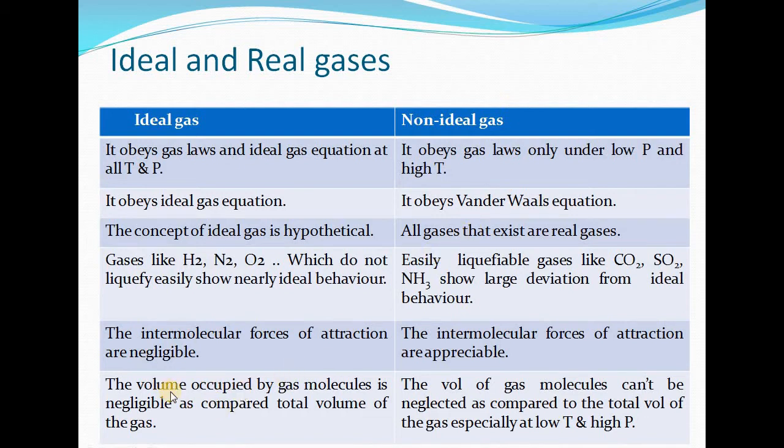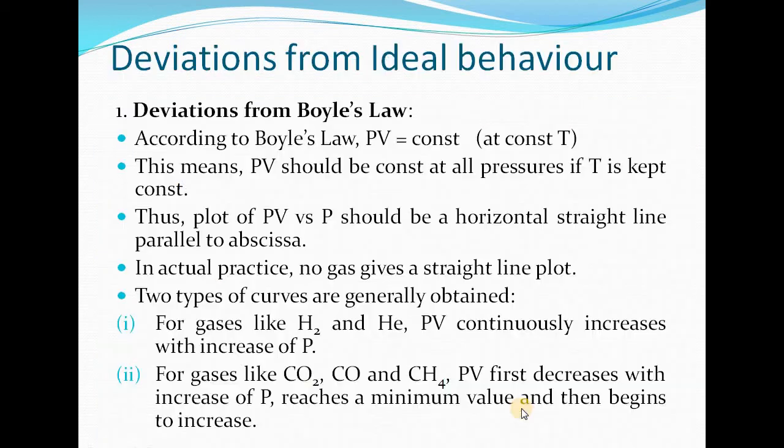Next one is the volume occupied by the gas molecules will be negligible as compared to the total volume of the gas in case of an ideal gas, whereas we can't neglect the volume of gas molecules in comparison to the total volume of the gas in case of non-ideal gases. Especially under the condition of low temperature and high pressure, these conditions can't be followed. So these are the various differences among ideal and non-ideal gases.